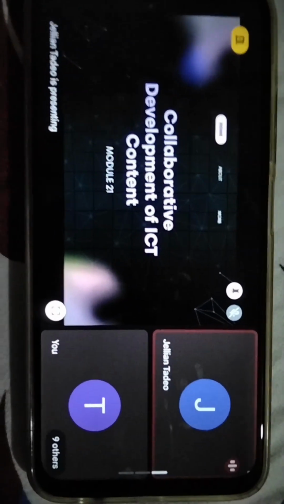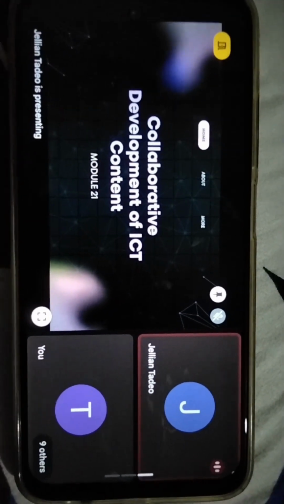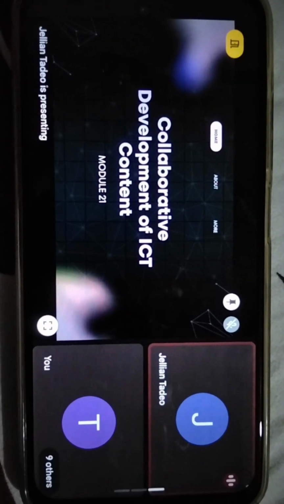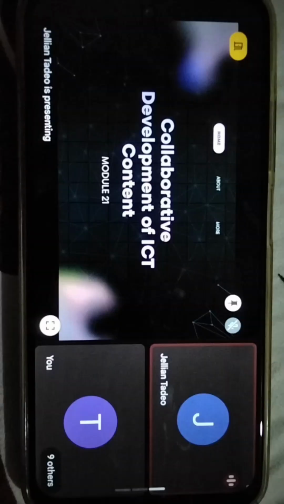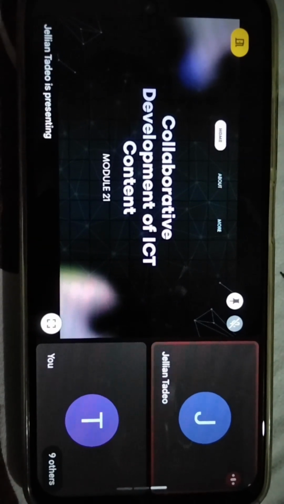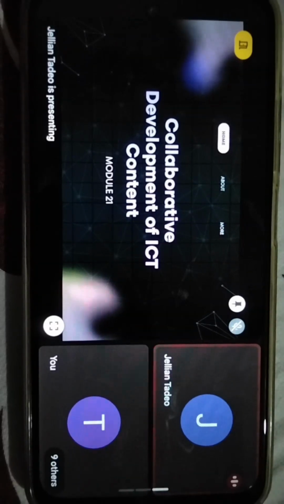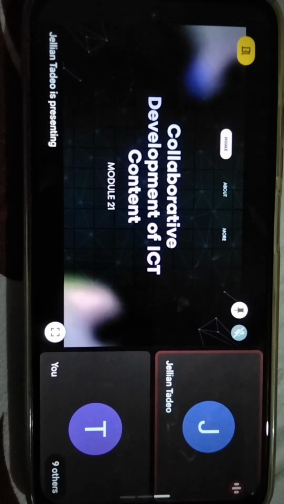Good day everyone, we are Group 4 from A1G11 GAS 04 and today we'll tackle two modules, Module 21 and Module 22. First, we'll tackle Module 21 titled Collaborative Development of ICT Content.